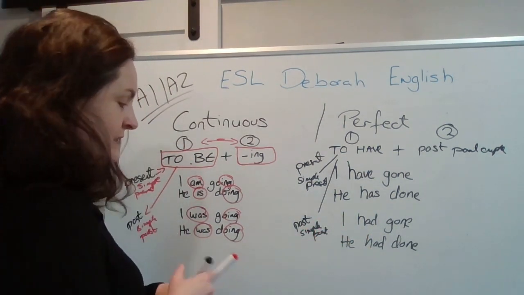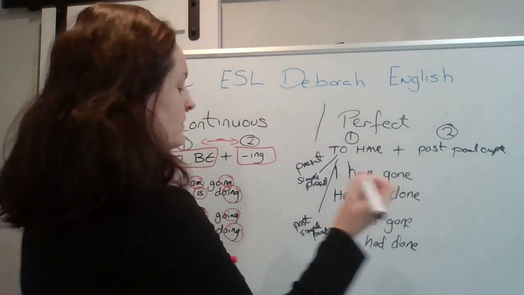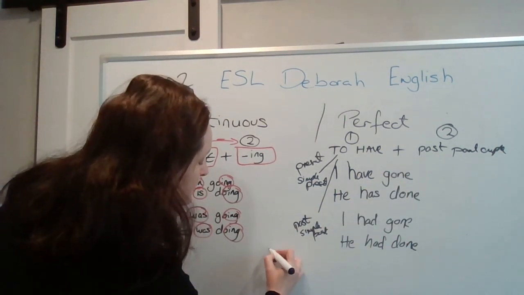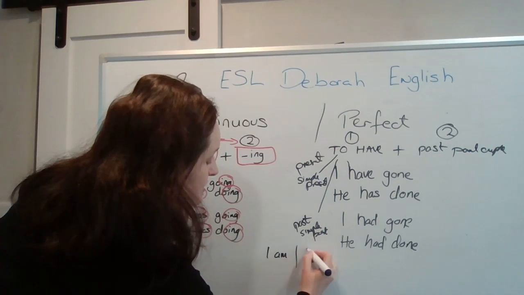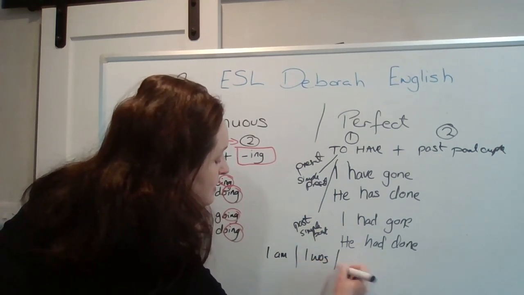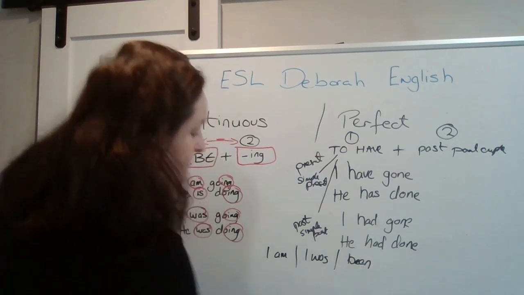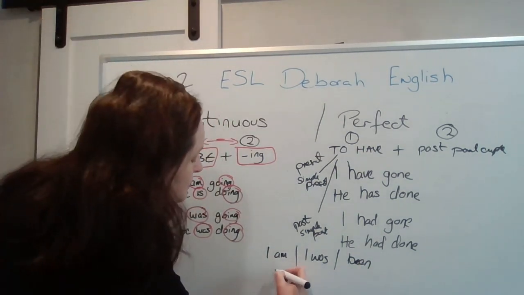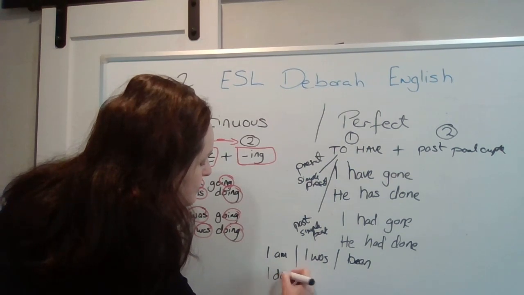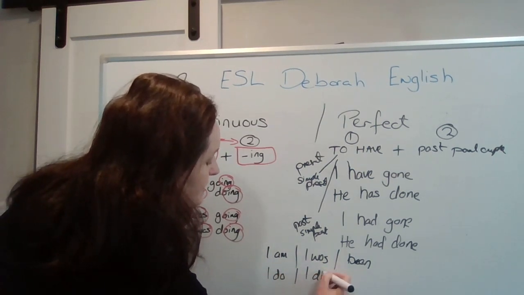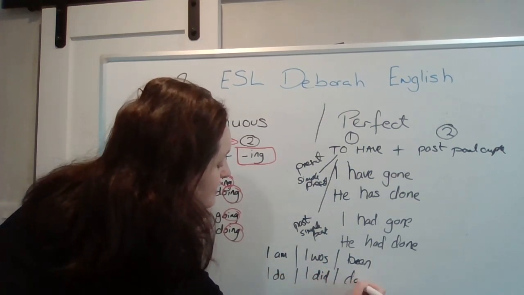If I say something like, the verb to be is I am in present, I was in simple past, and been is the past participle. If we use the verb to do, it's I do, I did, and done.